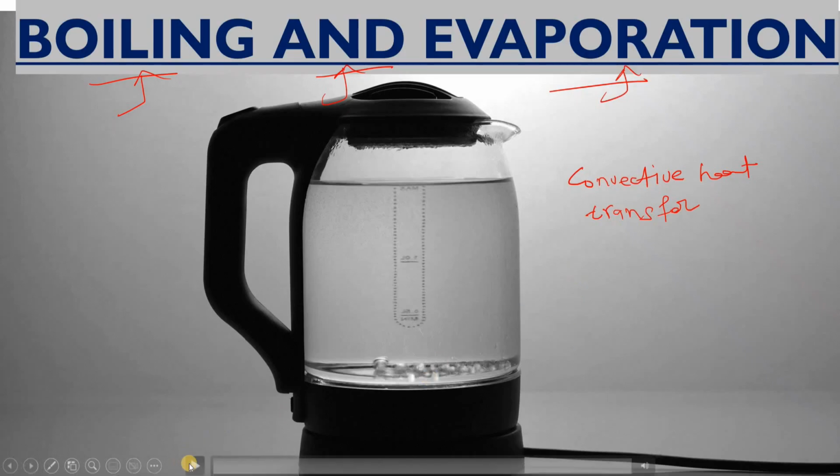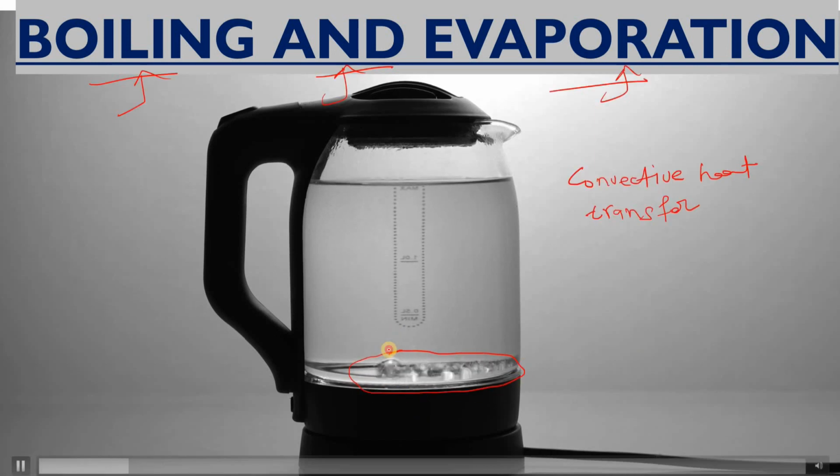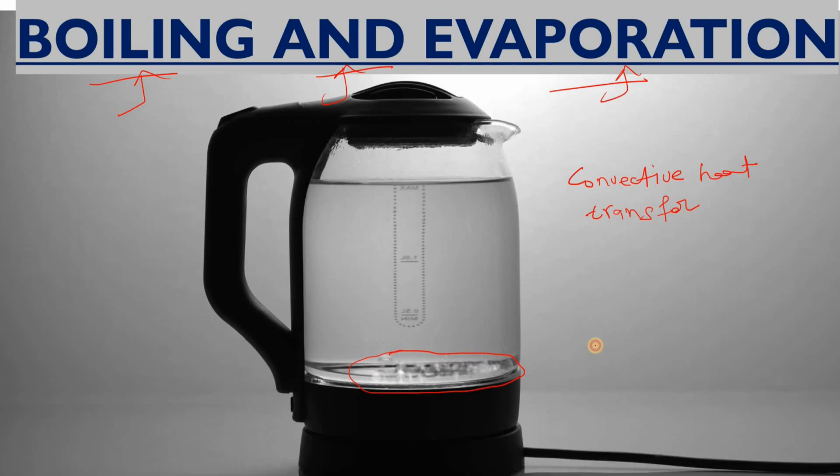So see here, please understand this. That's why I say that it will occur as you increase the temperature. As the temperature is increased, your bubble formation will be there. Now can you see this? Why is it happening? Because of the rapid formation of the vapor bubbles.